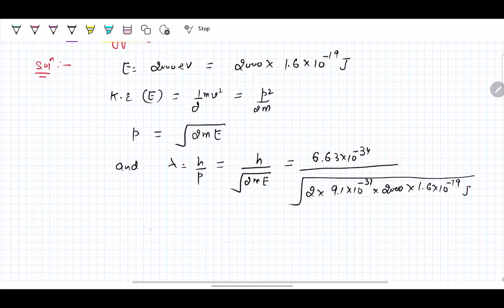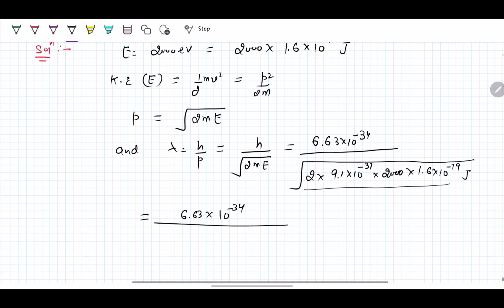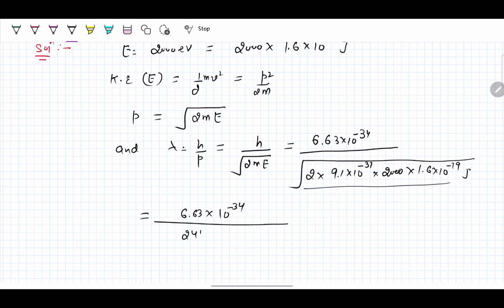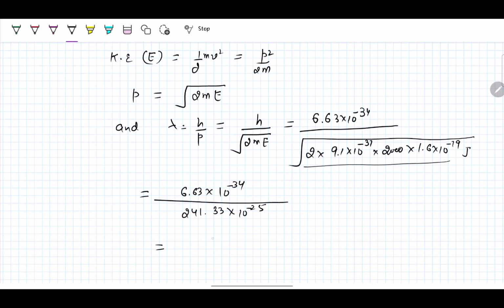We get 6.63 into 10 raised to the minus 34. By solving all of this, we get 241.33 into 10 raised to the minus 25. By solving this completely, we get 0.0275 into 10 raised to the minus 9 meter, which is equal to 0.0275 nanometer.